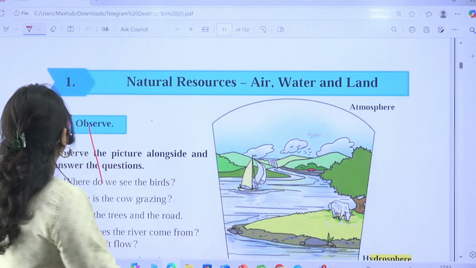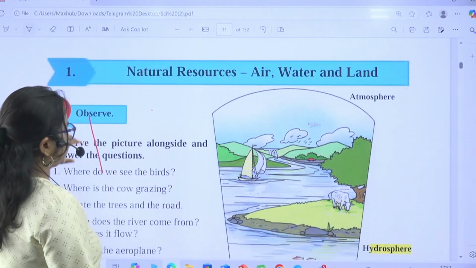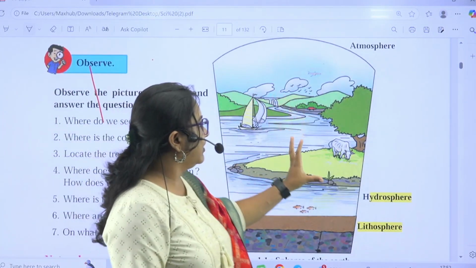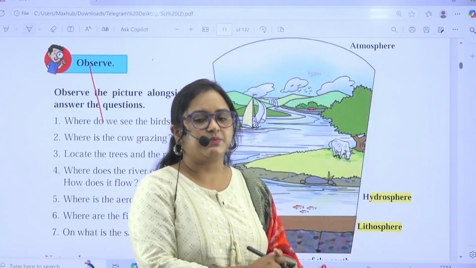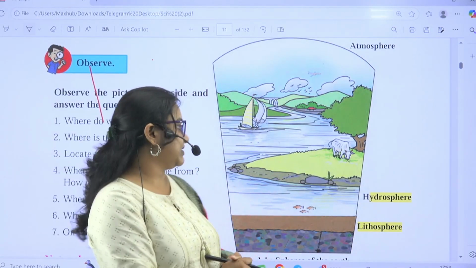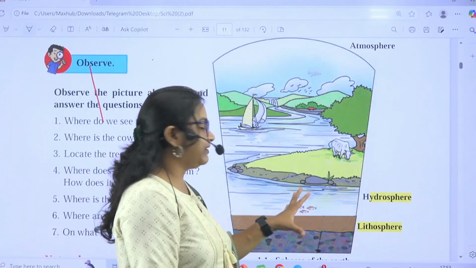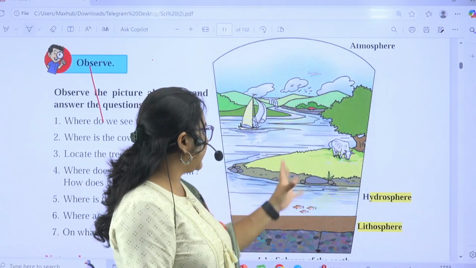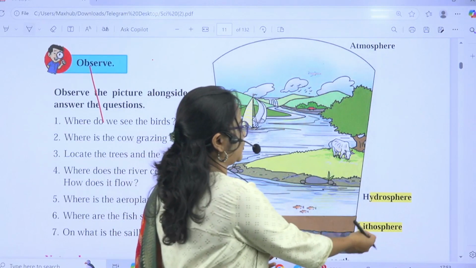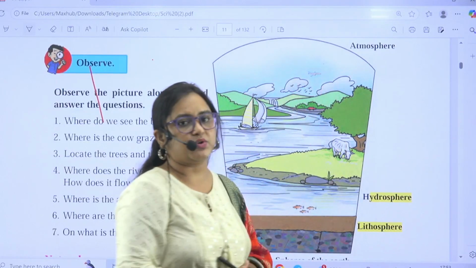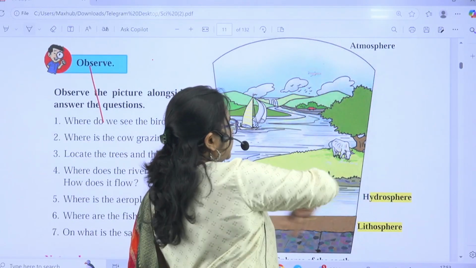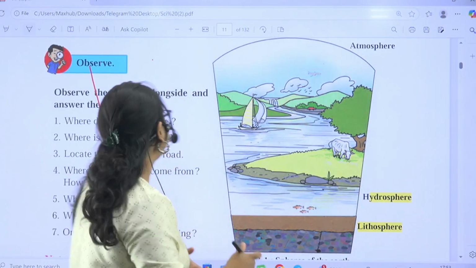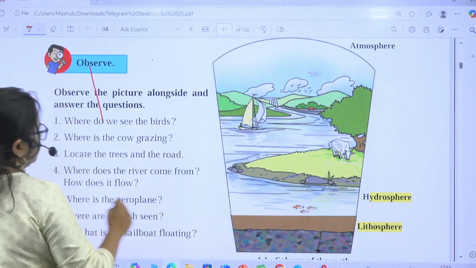First of all, this is for 6th standard, so they have given an image here, and it is for small kids. But what we have to learn from this is that on this page there is an image which shows what the lithosphere, hydrosphere and atmosphere are. We all know that everything which surrounds our earth is known as the earth's atmosphere.